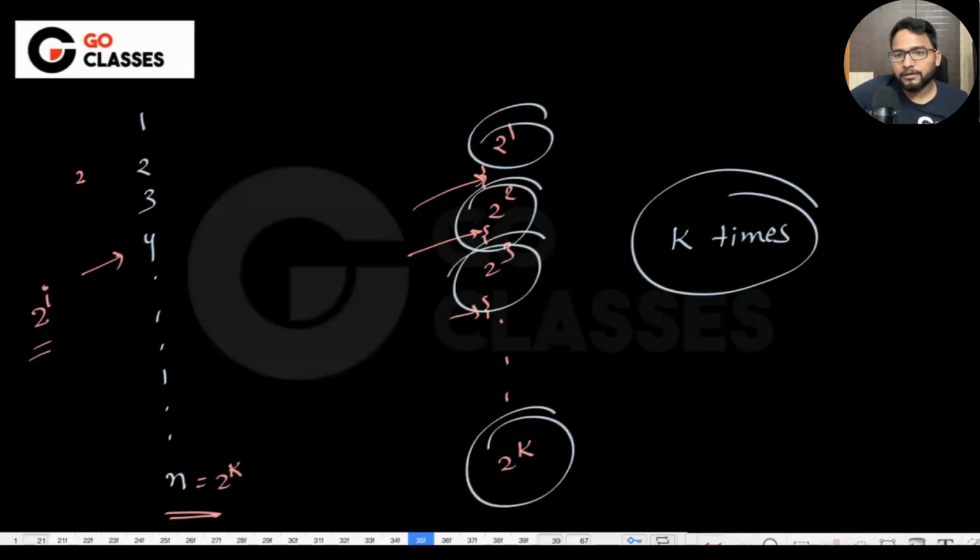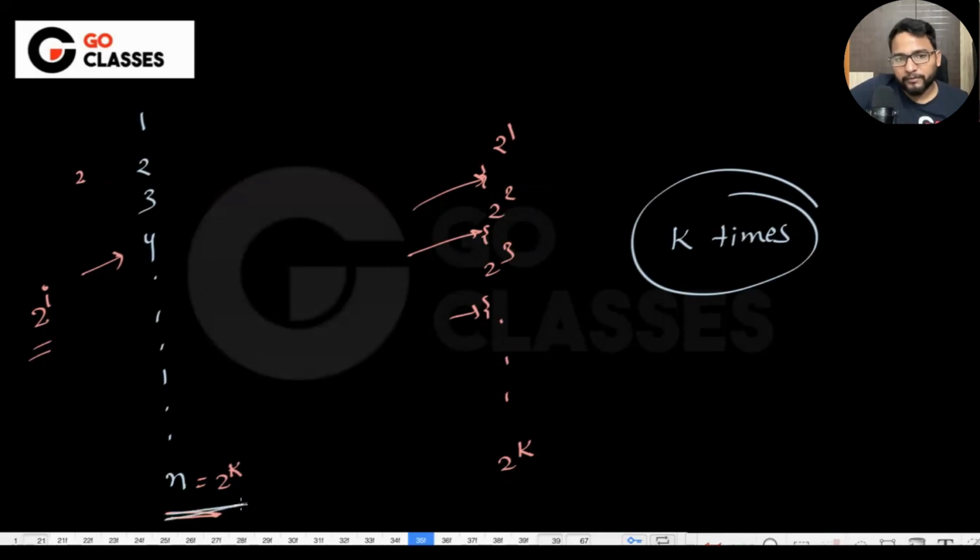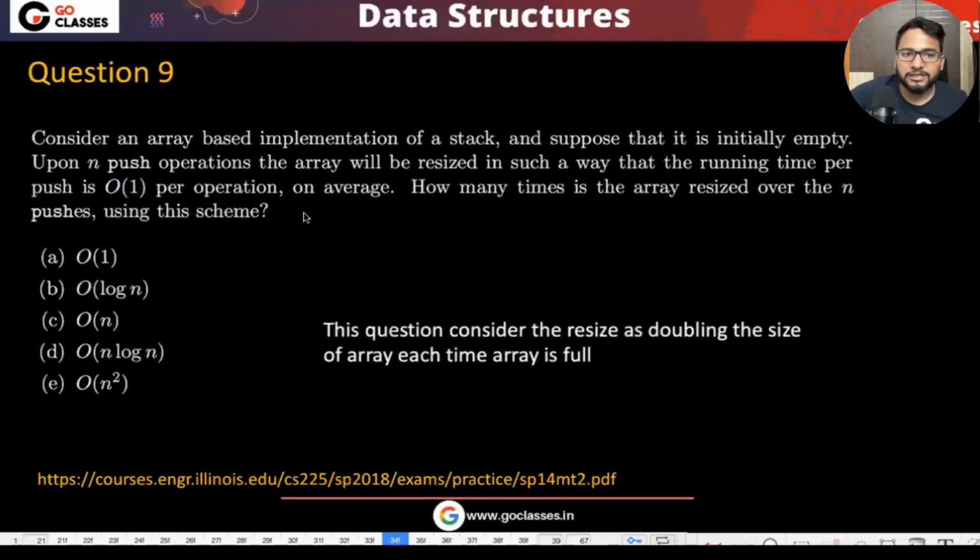Can anyone tell me? Yeah, 2 power k is n. That's what I have assumed. So k is log n. So you are resizing log n times. That's the question. So they're asking how many times you are resizing. So B is the answer here.